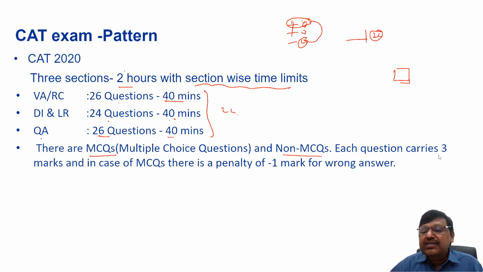And each question carries 3 marks. This is the marking pattern, the scoring pattern. For every question, 3 marks are given. And for MCQ questions, if the answer is wrong, there is a penalty, a negative mark of -1. But for non-MCQ questions, there is no negative mark. If the answer is wrong, there is no negative mark. Right.